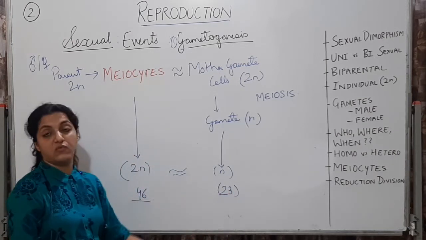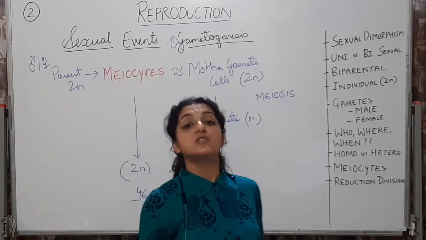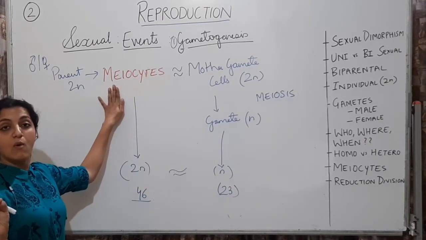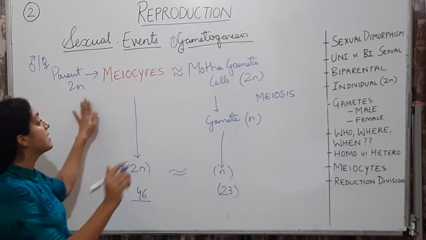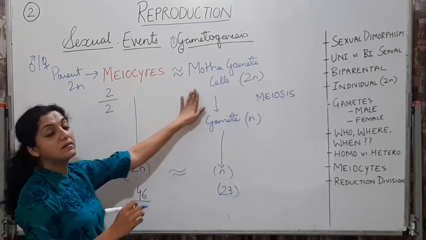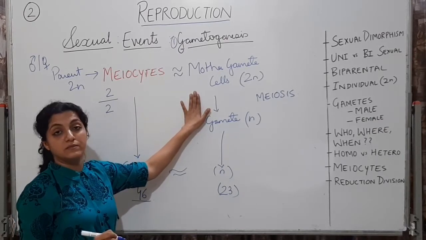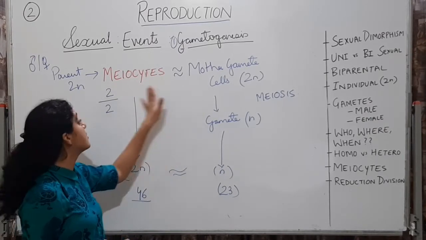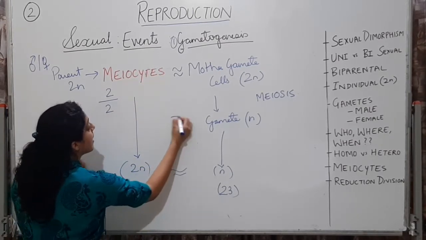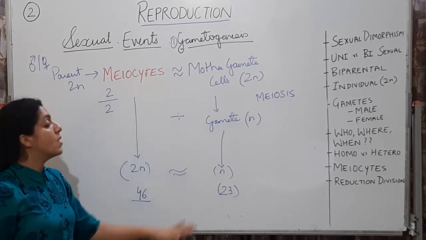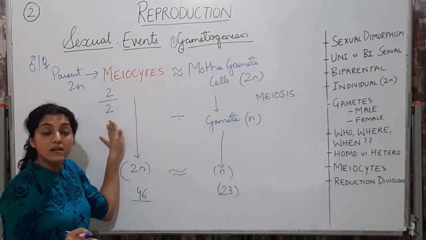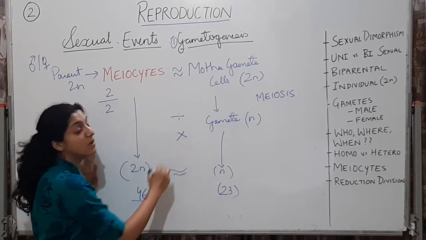That is half. So I'll give you a very short trick. If the meiocyte number is given, supposing 2, then you divide it by 2 to get the gamete number. So from meiocyte to gamete you are going to divide. Whereas if the gamete number is given and you have to find out the meiocyte chromosome number, you are going to multiply.